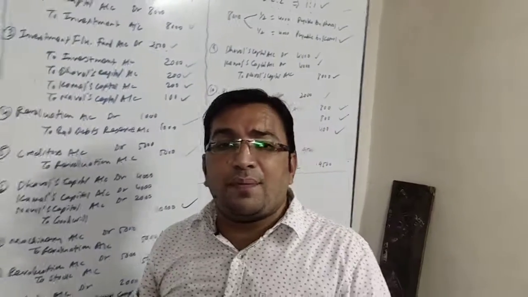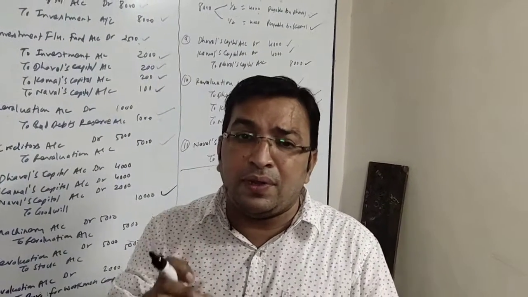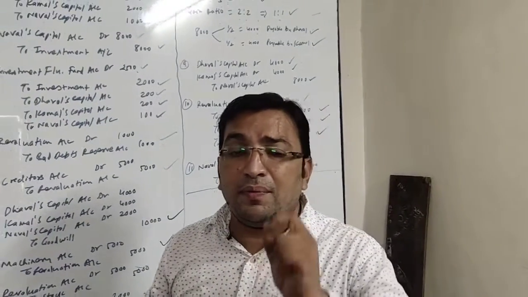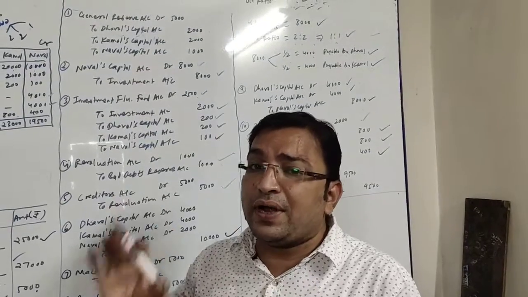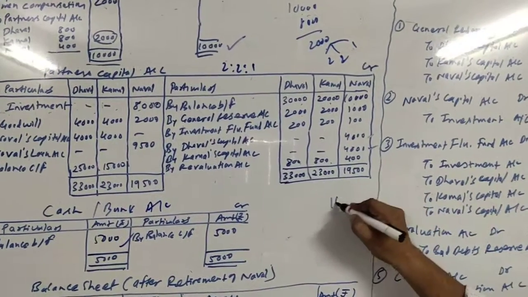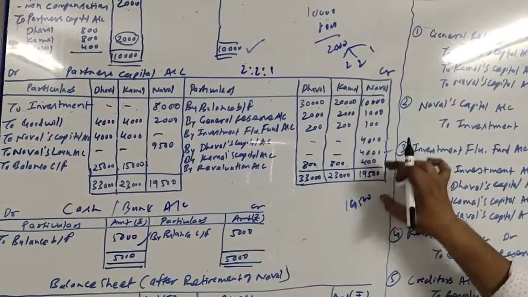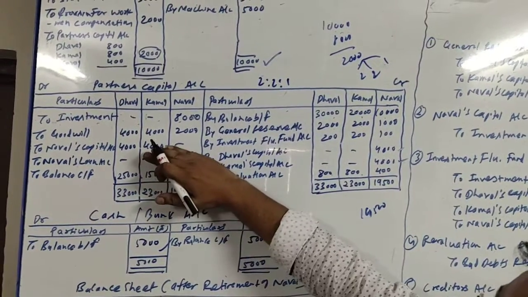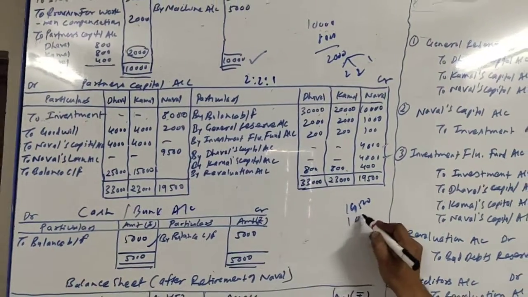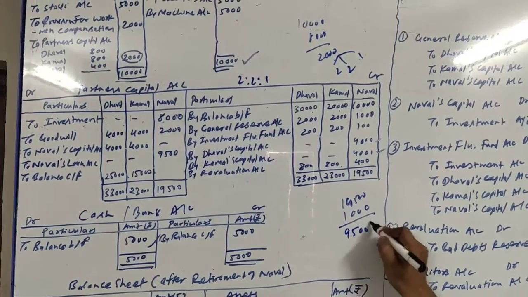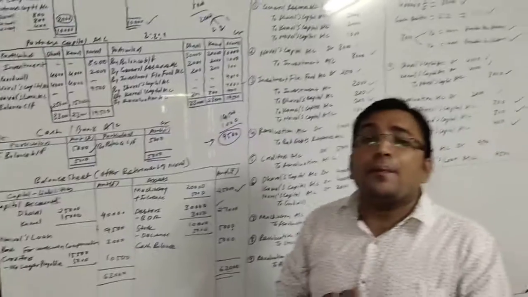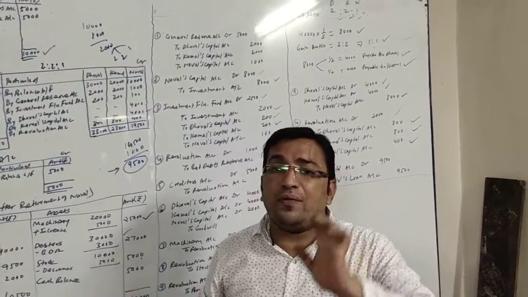Now friends, we need to close capital account, but before closing capital account, we need to deal with the account of the retiring partner. So first of all, we will be finding the difference in the column of the retiring partner. If we make the total of the retiring partner, it comes to 19,500. Naval is retiring, its credit side total is 19,500, and on the debit side only 2 items are given, one 8,000 and another 2,000, so total 10,000. So there is a difference of 9,500 in the capital account of Naval. This is the final amount payable to Naval.